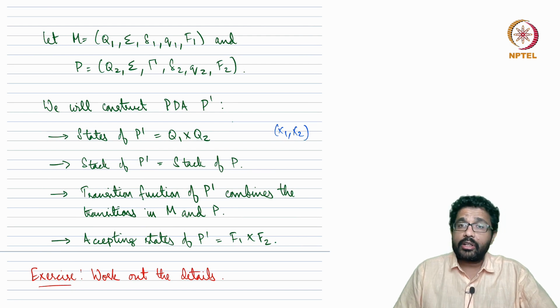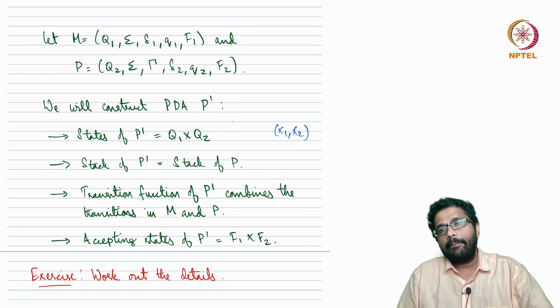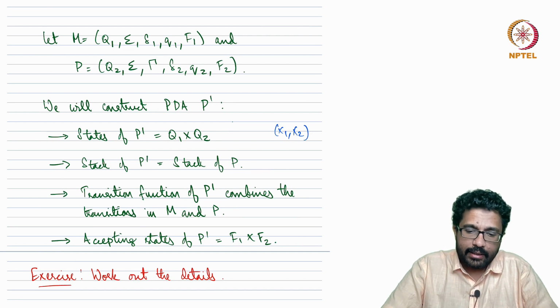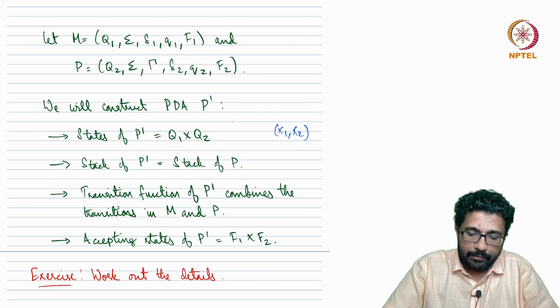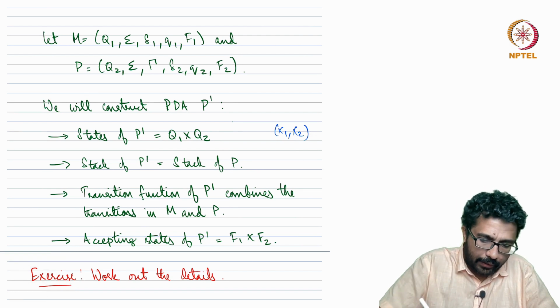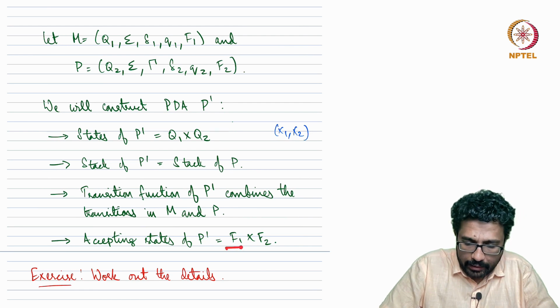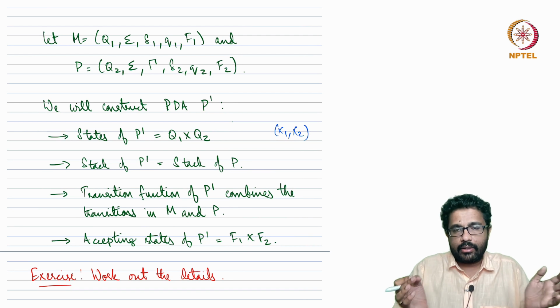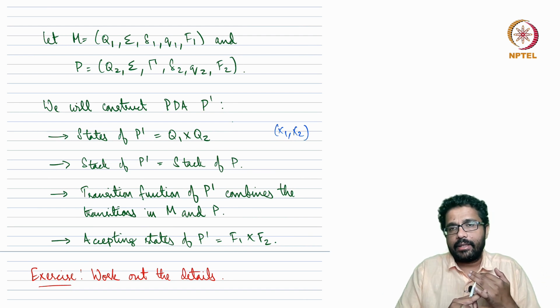However, here we are talking about intersection. So we want both M and the PDA to accept. So x1 should be an accepting state of the DFA M, and x2 should be an accepting state of the PDA P. In other words, the set of accepting states of the new PDA should be basically F1 cross F2. It's an ordered pair where the first element comes from an accepting state of M, and the second element comes from an accepting state of P.